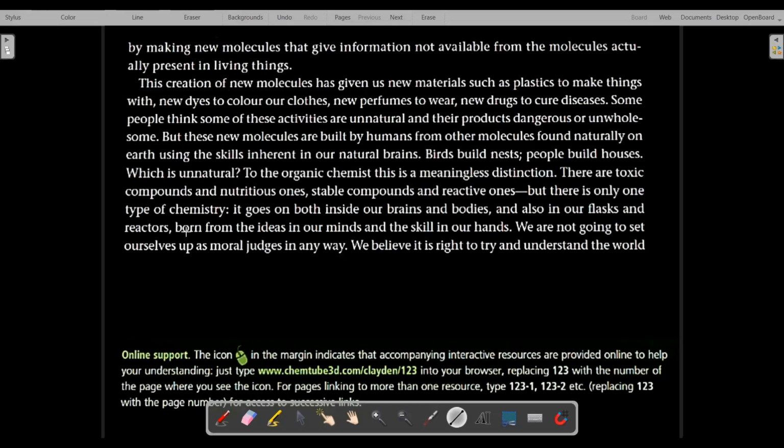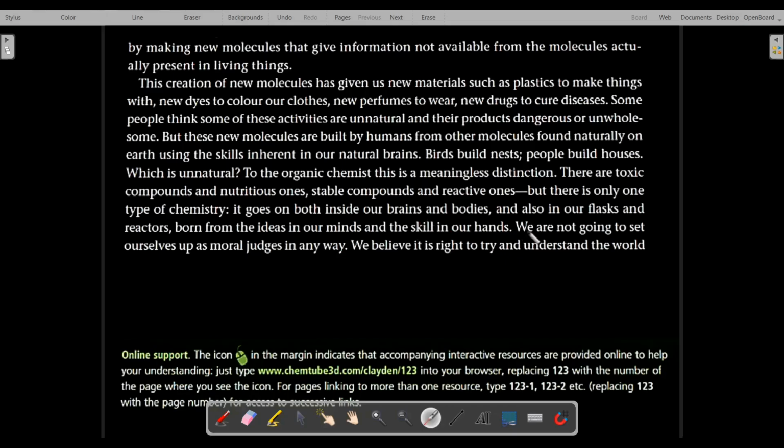So these reactions in flasks and reactors are born from the ideas in our minds and the skill in our hands. Whatever skill we have in our hands and whatever ideas we have in our minds, that is the reason why these reactions in flasks and reactors are going on. So we are doing nothing wrong. We are just utilizing our own skill, and to call it unwholesome is wrong.